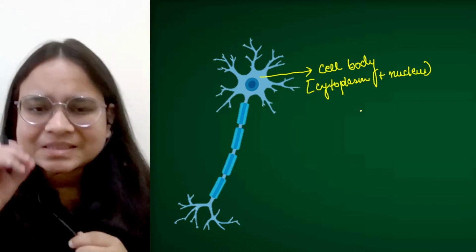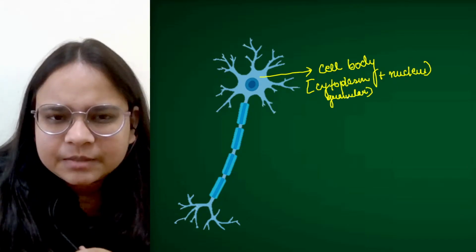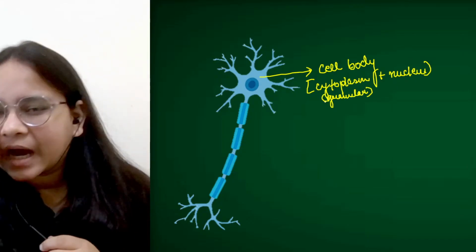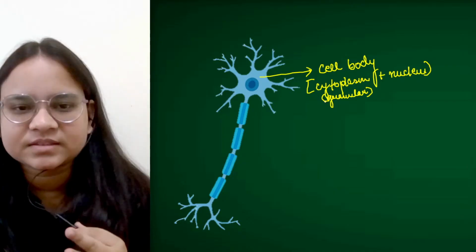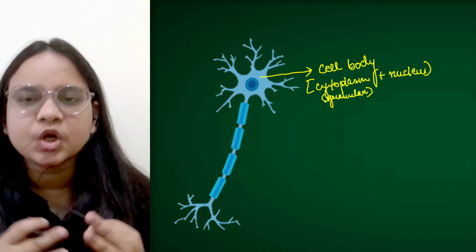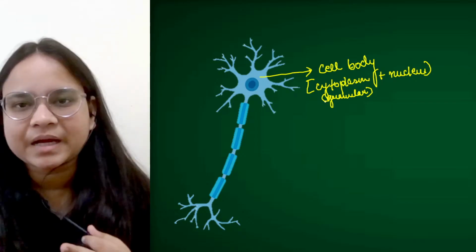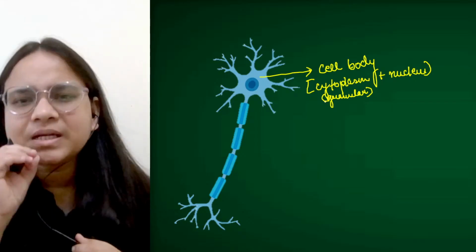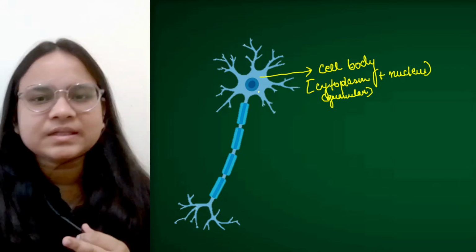Now let me tell you, this cytoplasm is actually granular. Now what do we understand by granular? We have already understood these terms in the chapter of circulatory system when we were studying about granular cells, non-granular cells. I mean the granular type of WBCs and non-granular WBCs. Granules are nothing but small spherical structures that are scattered throughout this cytoplasm.